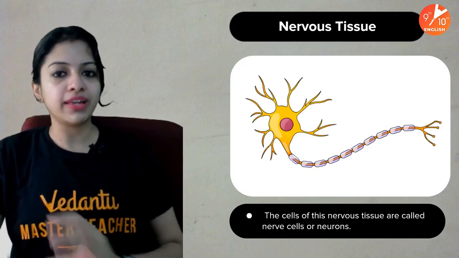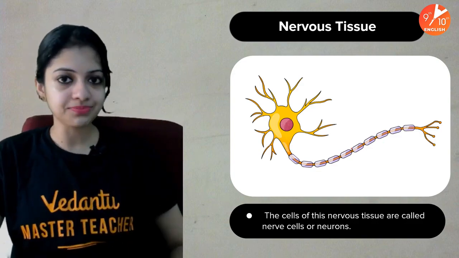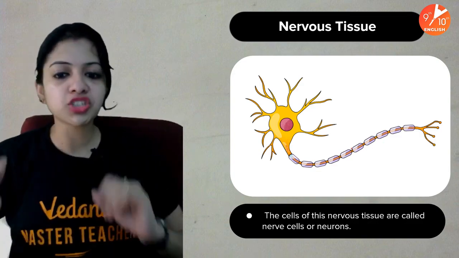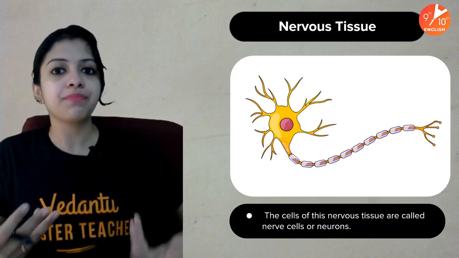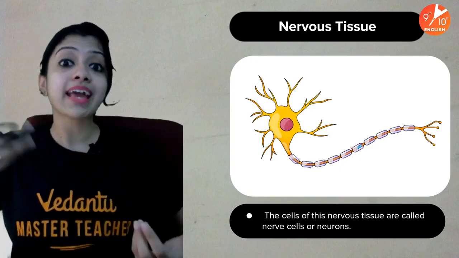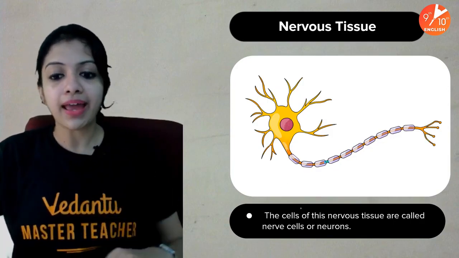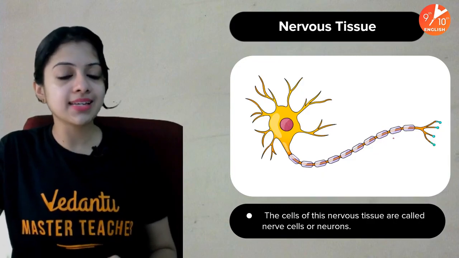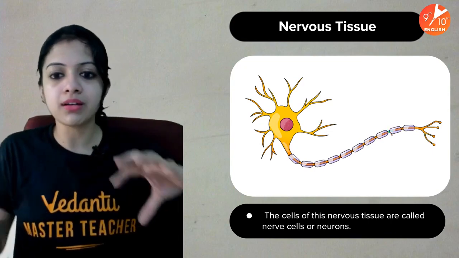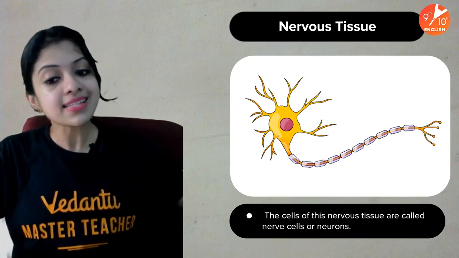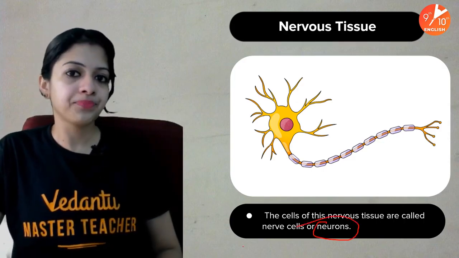This is how beautifully one single nerve cell conducts messages from one end to its other end. We know they are elongated cells, and we know they are shaped like this for a reason. We know the cells of our body all have different shapes and sizes, basically because that helps them optimize their functioning. It helps them perform their role in the best possible manner. And that's why the cells of nervous tissue are shaped like this, elongated, because they are placed end to end and communicate in the best possible manner when they are shaped and arranged like this. One single cell of the nervous tissue is what we call a nerve cell or neuron.